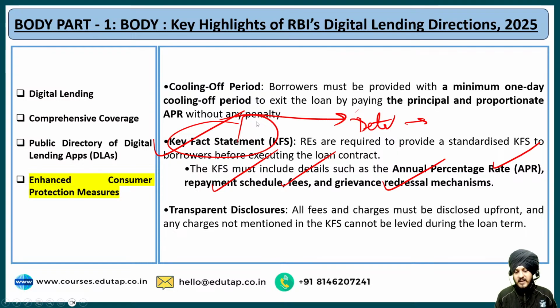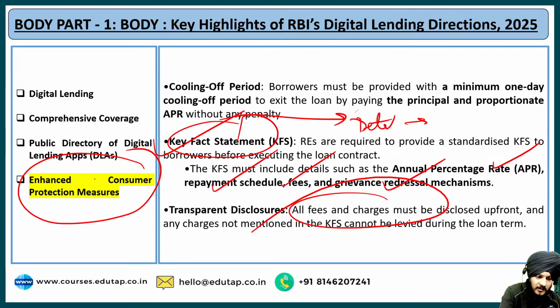The third is the transparent disclosures. Very basic point, that all fees and charges that are being charged, they have to be disclosed upfront. Nothing should be kept opaque. Fine, so that there is total 100% accountability with respect to the loan contract. So these are the things that have been taken in order to enhance the consumer protection measures. I hope these points are also pretty much clear to all of you.